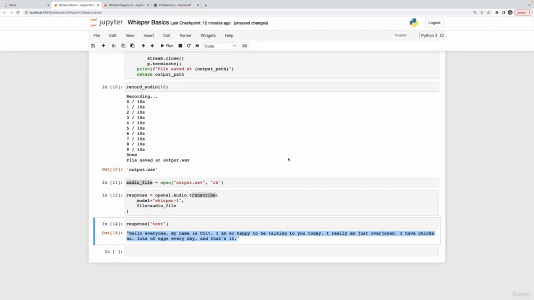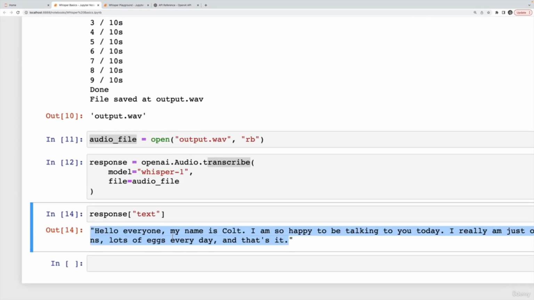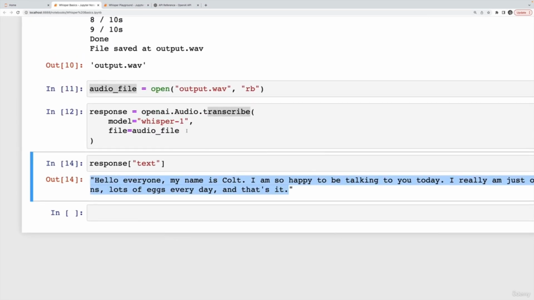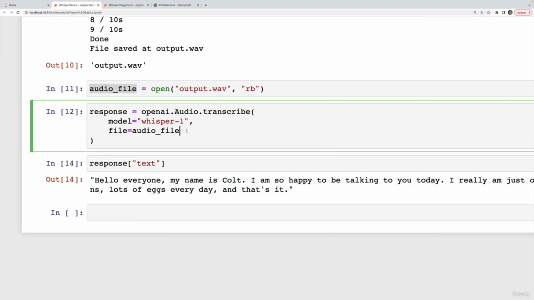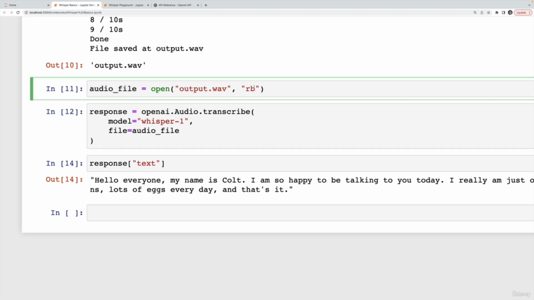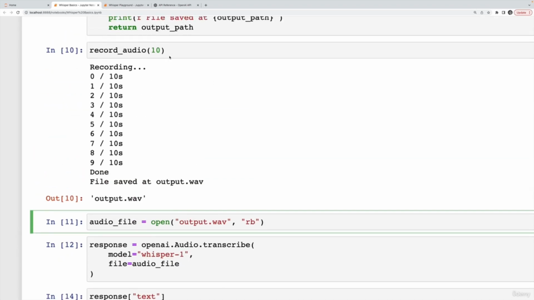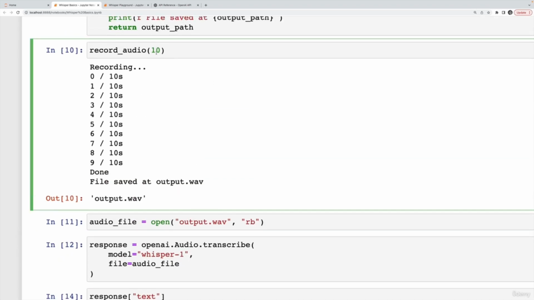Welcome back. The next thing I want to talk about is a special parameter we can provide with the Whisper endpoint, which is called prompt. And you might be thinking, well, what is the point of a prompt if we're providing an audio file to be transcribed? Basically, by providing a prompt, we can add additional context. So let me show you an example where additional context might be nice. I'm going to talk about the DALL-E model, OpenAI's image generation model.